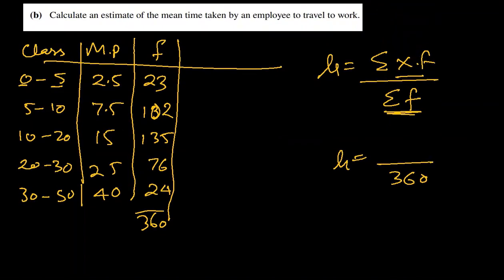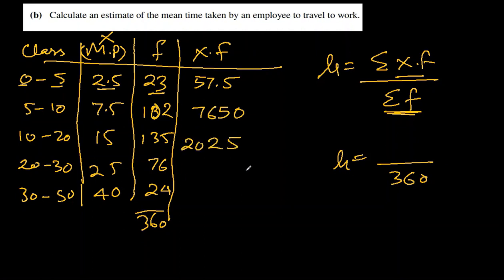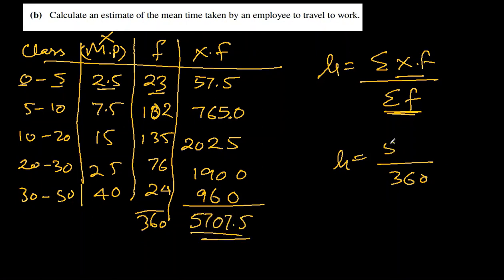So first we have to multiply x and f. What is x? x is nothing but the midpoint. So we multiply 2.5 and 23, we get here xf. So let me do that here, 75. The sum comes out to be 5707.5. That we will write here. And if we divide this, we get mean equal to 15.9 minutes.